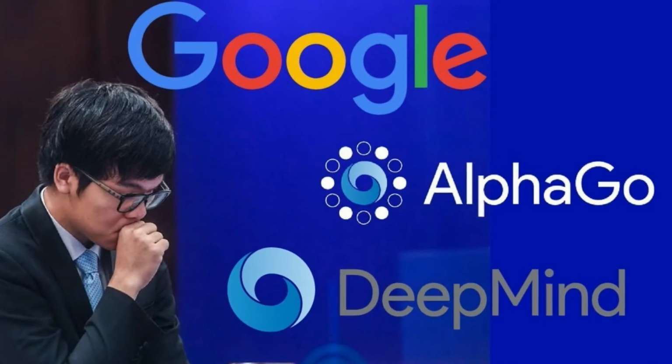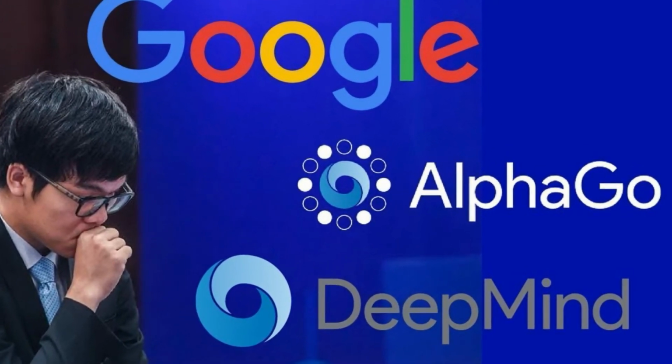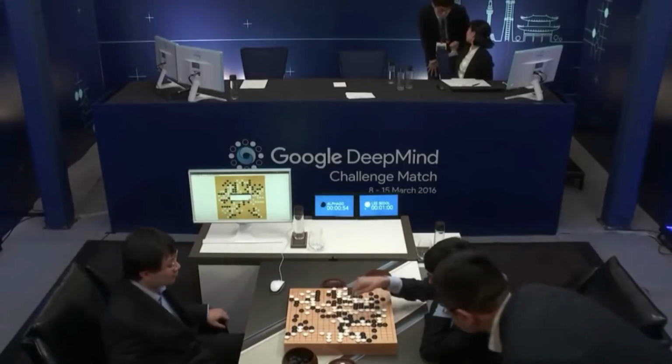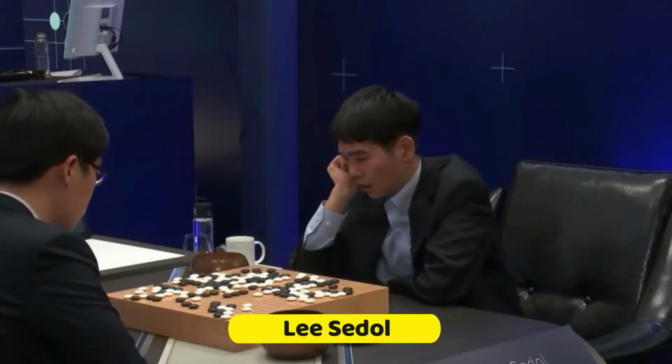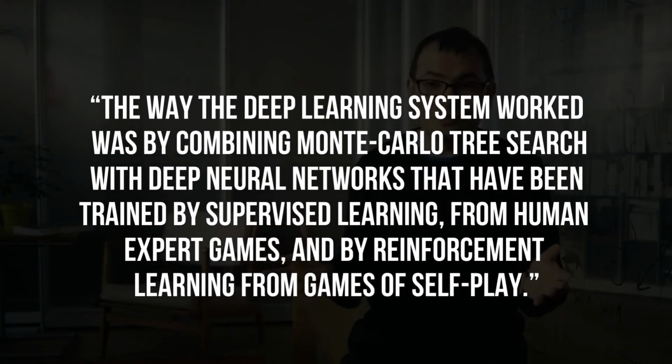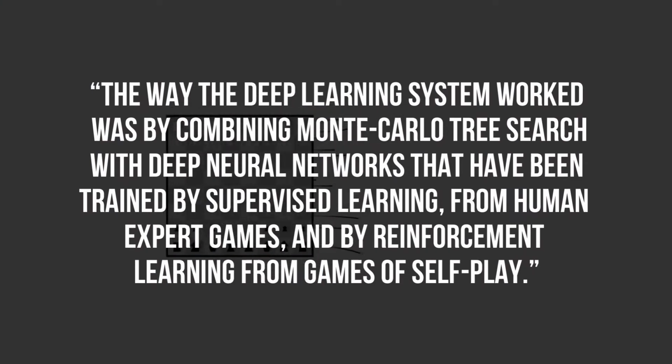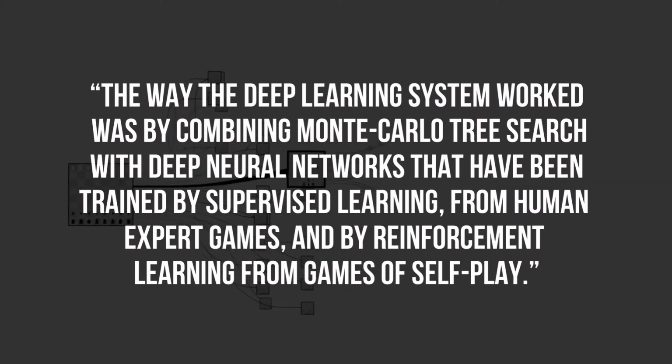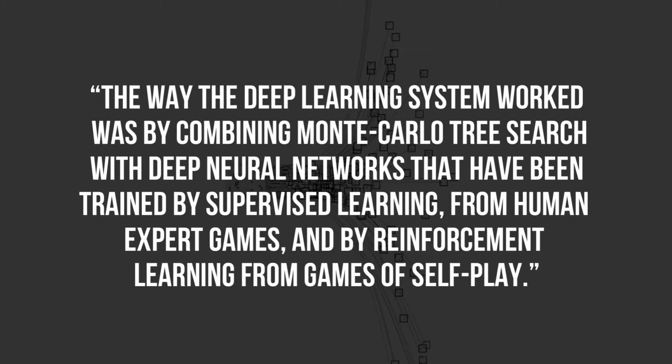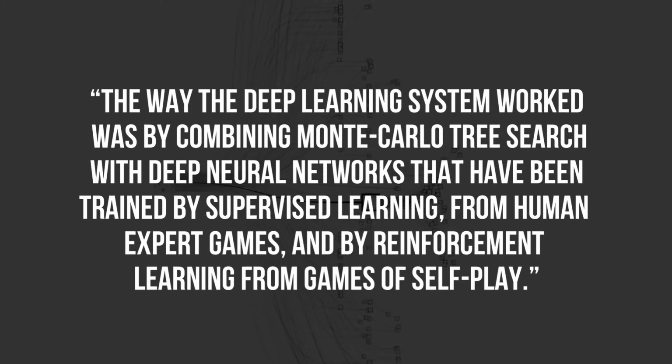Deep learning is part of DeepMind's notorious AlphaGo algorithm, which beat the former world champion Lee Sedol in 4 out of 5 games. Using deep learning in early 2016, Google said, "The way the deep learning system worked was by combining Monte Carlo tree search with deep neural networks that have been trained by supervised learning from human expert games and by reinforcement learning from games of self-play."